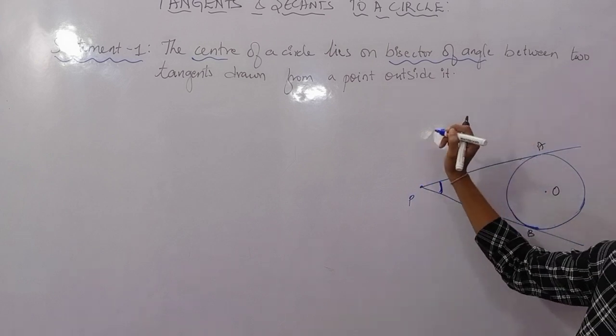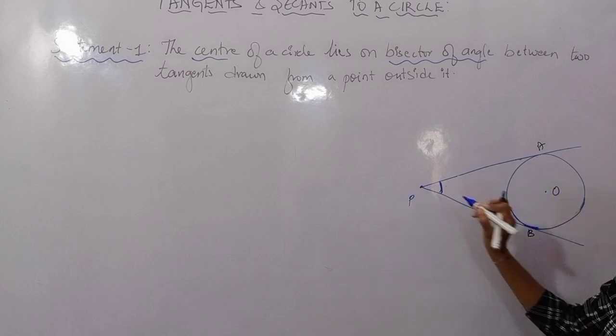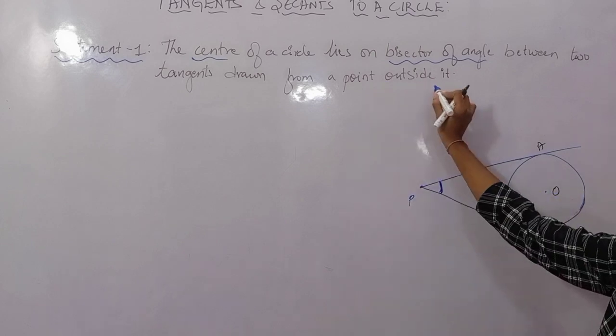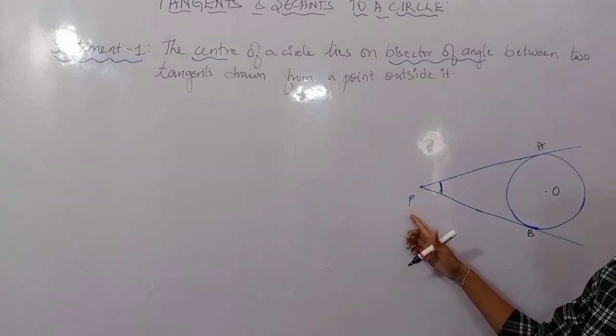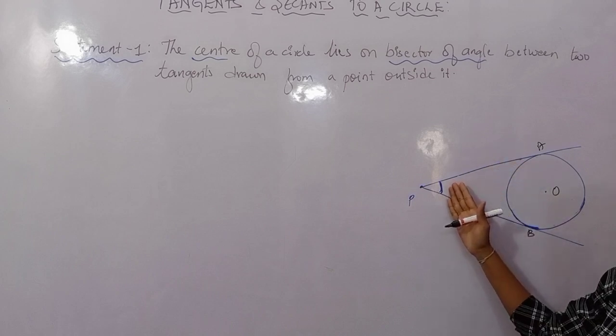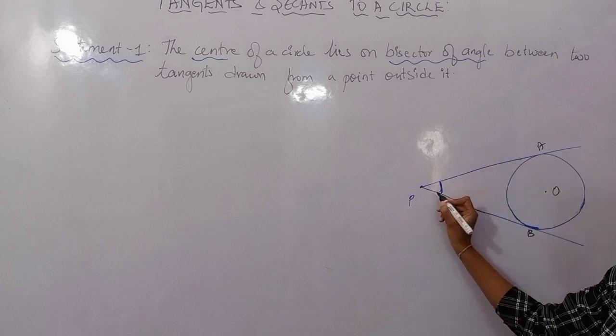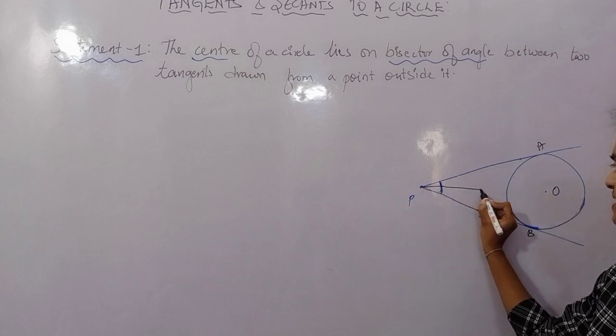So I have to say that this center will lie on the angle bisector of these 2 tangents drawn from a point outside the circle. I have to prove that the center of the circle lies on the angle bisector.